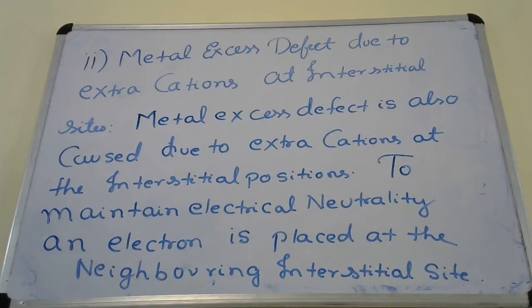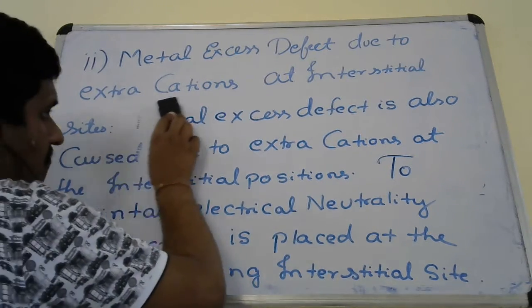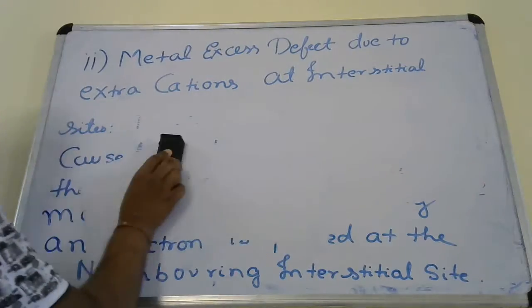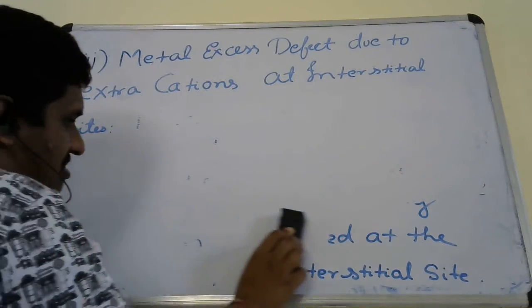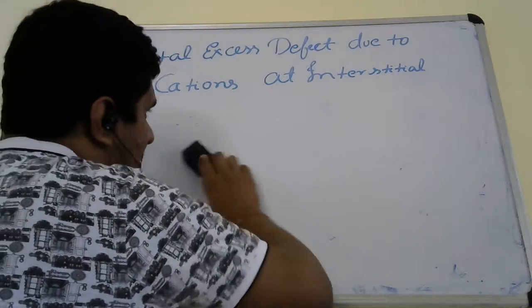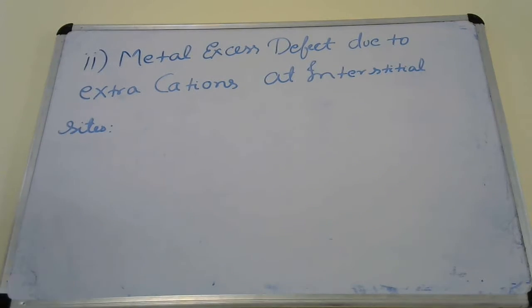First you write it down. So now let us see an example.